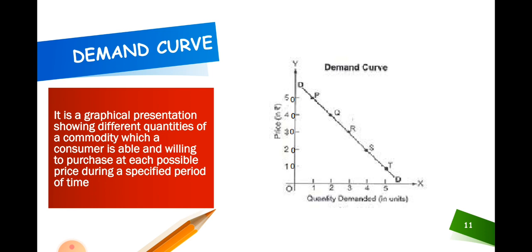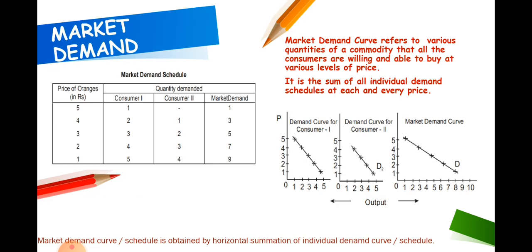You can see in this graph when price is rupees 50, consumer is demanding 1 unit. When price falls to 40, consumer is demanding 2 units. When price further falls to 30, consumer is demanding 3 units and so on. Thus, when we graphically represent the demand of a consumer, it is known as demand curve, and it is downward sloping, which we are going to study in detail in a later part of the chapter.